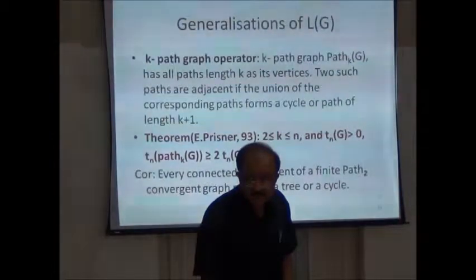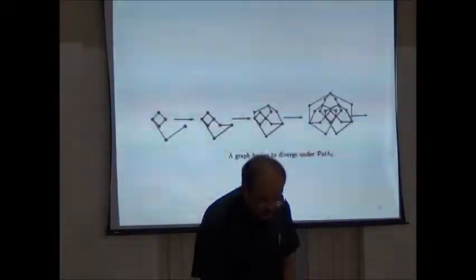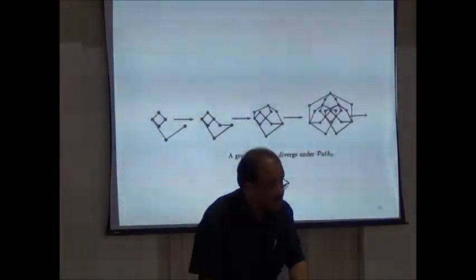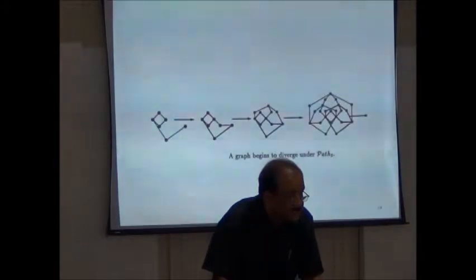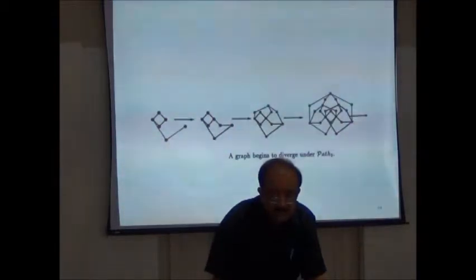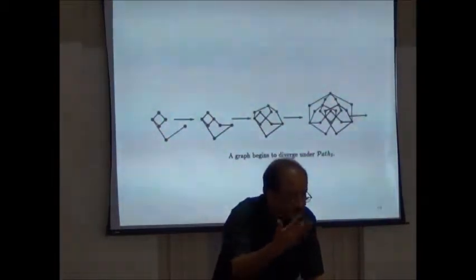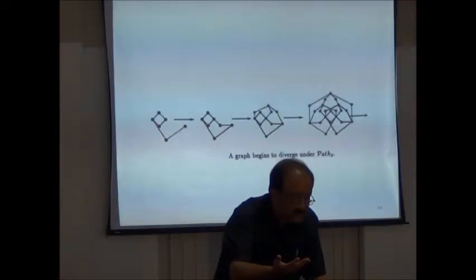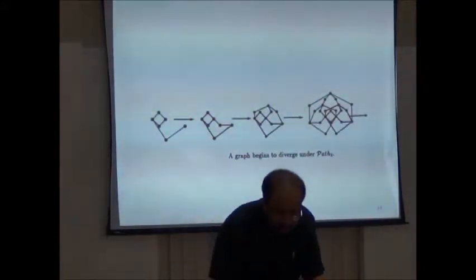You can generalize the line graph operator, you get the k-path operator. So this is the behavior of the path 2 graph. Look at all paths of length 2 in a graph G. The operator produces a path of length k plus 1 or a union of cycles.